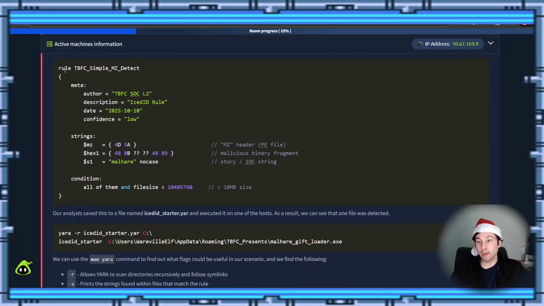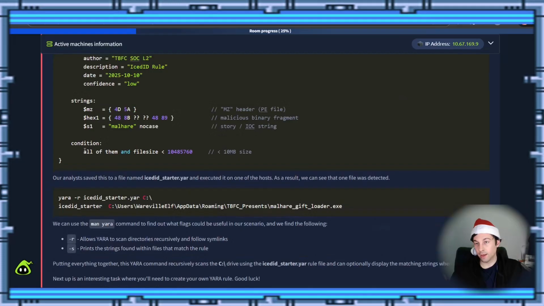So you can look, here is an example of a rule. You can see who the author was, a description of the IcedID rule, the day, month, and year it was made, and the confidence is kind of low, but it looked for these strings through here, like the start of the MZ header in hex. All right, cool. And the condition: it must meet all of them and the file size must be less than this. And then these slashes are telling you what the comments are.